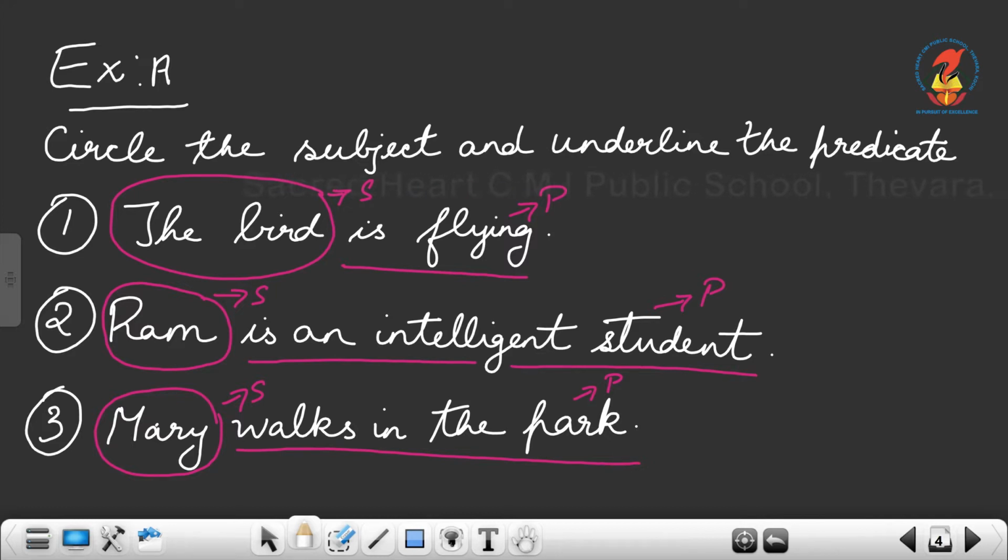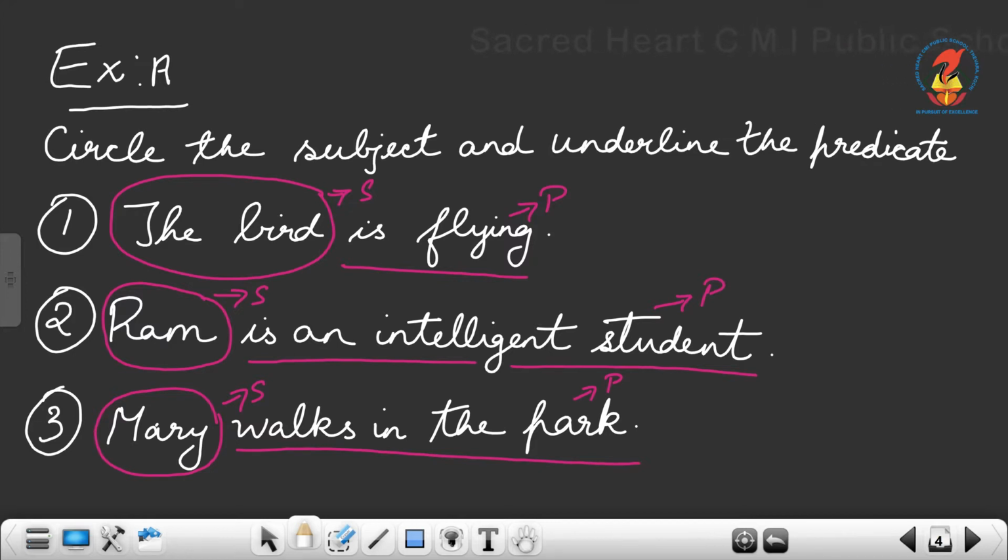So the first one over here, the bird is flying. That is a complete sentence. Now, which is the subject over here? Yes, the sentence is actually about the bird. So the bird becomes the subject. And what about the bird is said? The bird is flying. So the remaining part becomes the predicate of that sentence. Understood?